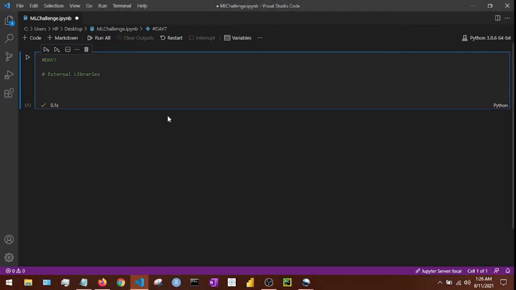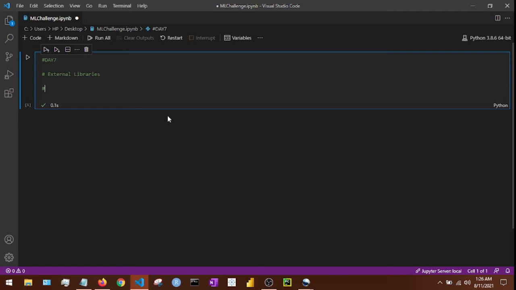So the reason why Python is famous within the machine learning community and data analysis is because of the really strong external libraries. Python itself is a really powerful and beautiful language, but what makes it even stronger within the machine learning and data analysis community is that it has a huge variety of external libraries which can be used for various functions, right? So I'll just share some examples of external libraries. There are so many external libraries, but I'll share a couple of examples of the most popular ones.